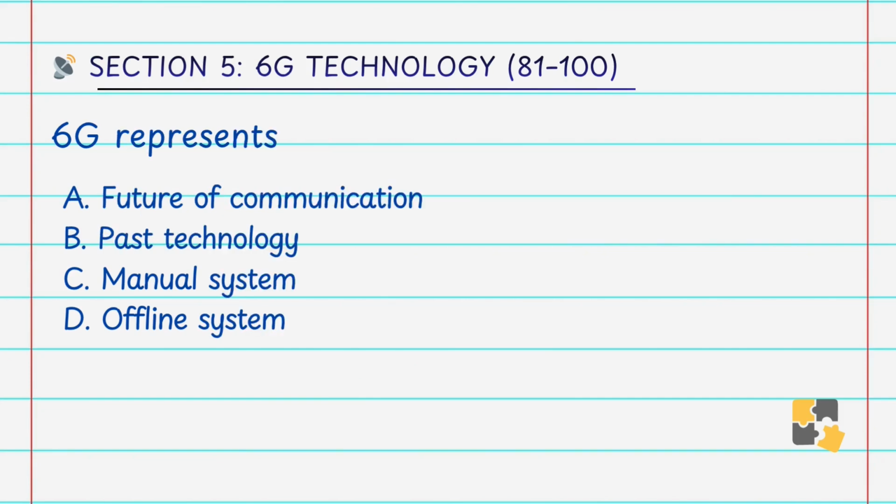6G represents A. future of communication, B. past technology, C. manual system, D. offline system. Answer is A. future of communication. 6G is expected to revolutionize the global communication system with advanced technology. So 6G represents the future of communication.